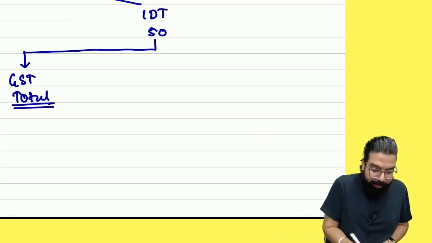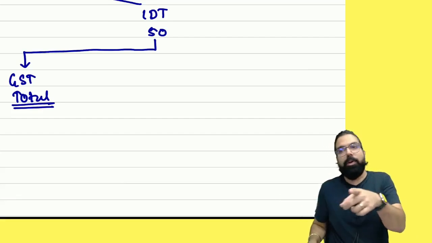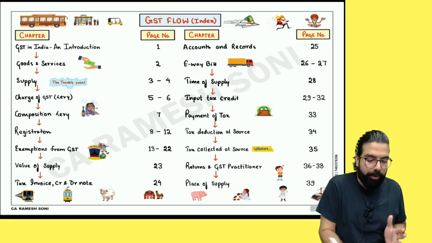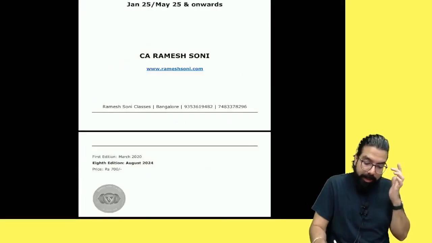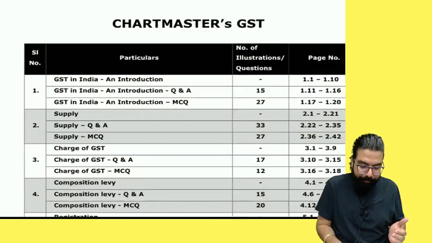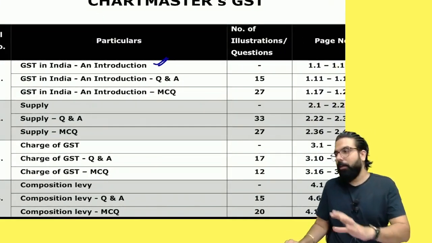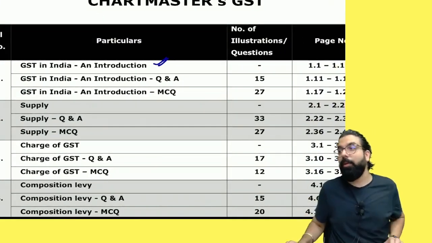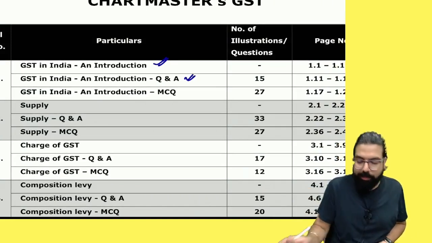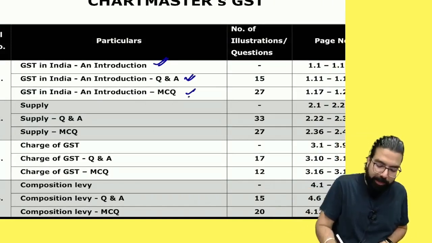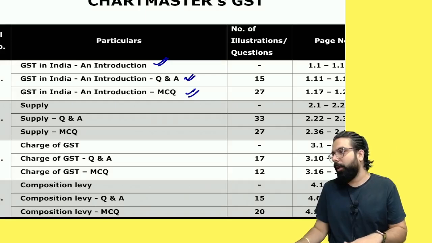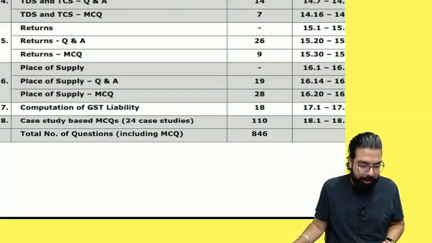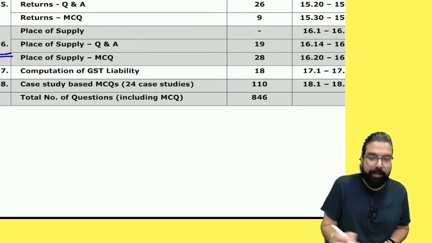So first of all, you guys understood the GST total book. First of all, your law is there. Whenever you see this book, you will be able to see that every chapter's first law is given. First, the law of the chapter is given. What is the chapter consisting of? And then you have the question answers which are given, and also you have the MCQ for every chapter. Like that, we have approximately 16 chapters.